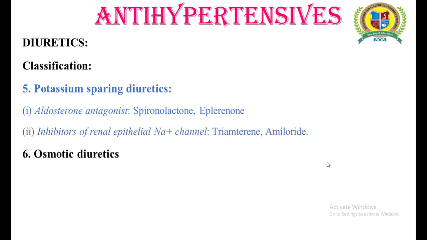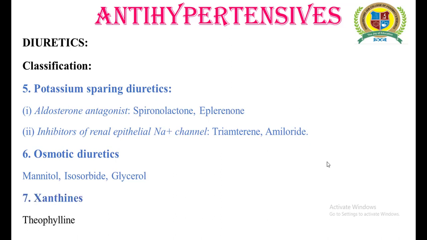The next category is osmotic diuretics, and the examples include mannitol, isosorbide and glycerol. While the last category, known as xanthines, has a unique example belonging to this category, theophylline. And friends, as far as today's video is concerned, we are going to discuss the very first two categories of diuretics. That is nothing but what? The loop diuretics and the thiazide diuretics in detail.